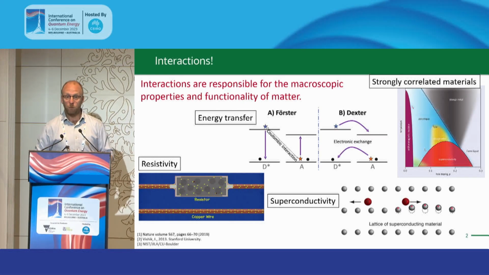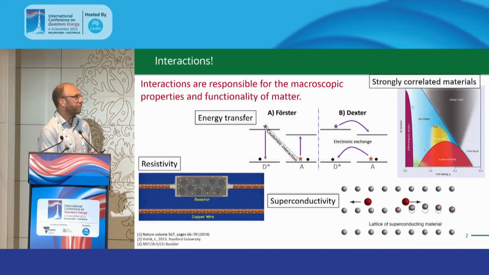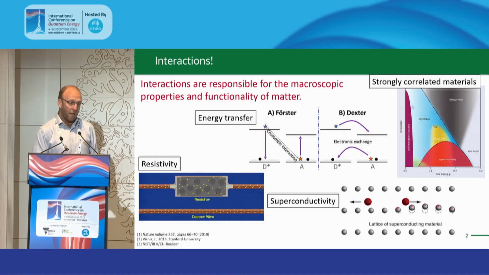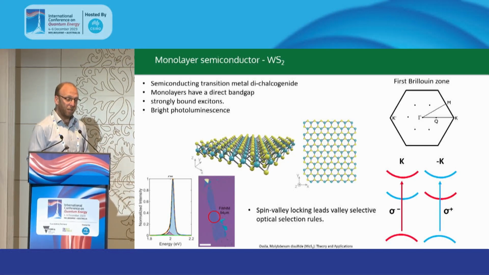Then if we go to, say, for example, strongly correlated electron systems, like our cuprates, then we get a whole lot of different competing interactions on similar energy scales, and a slight change in the balance of those interactions leads to vastly different macroscopic properties, and we end up with this hugely complex phase diagram here. And so in my group, we're looking at all of these, or have looked and are looking at all of these different types of interactions and different types of systems, and for example, in these cuprates, trying to disentangle all of these different interactions. But today I'm going to tell you about some of our work looking at monolayer semiconductors, and in particular, tungsten disulfide.